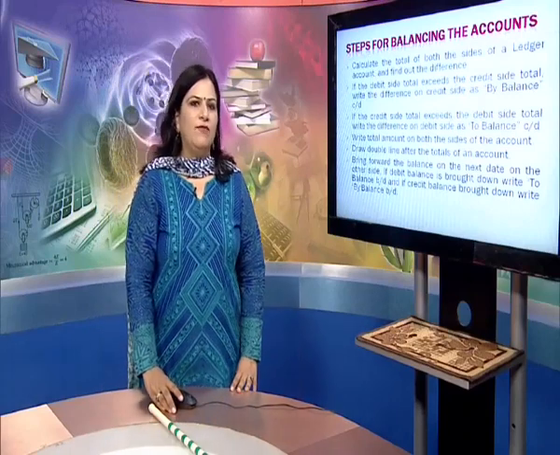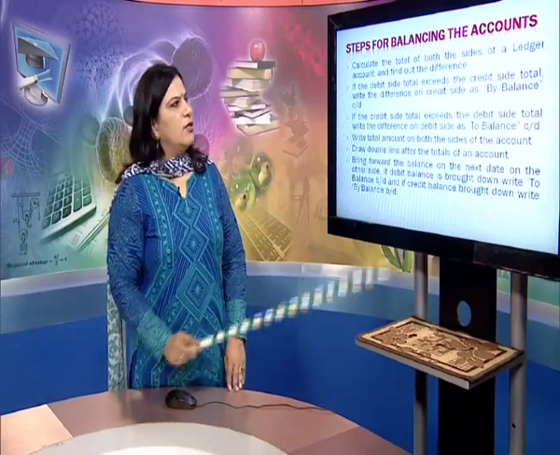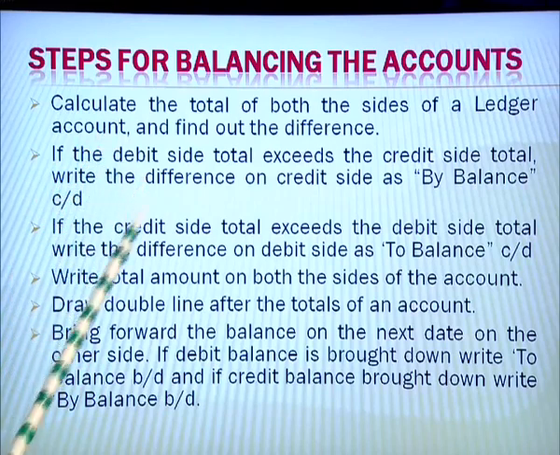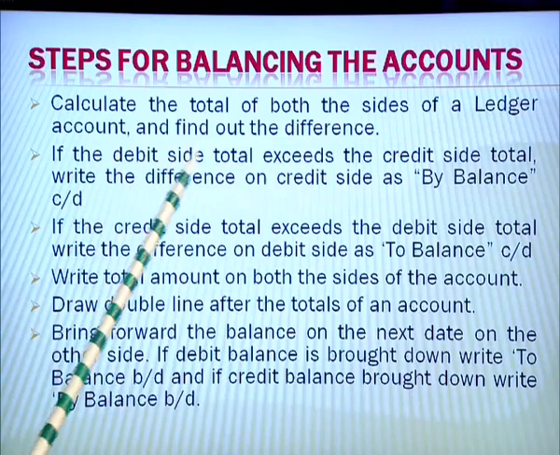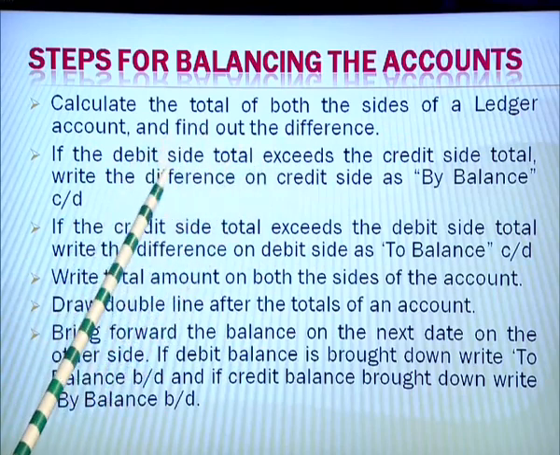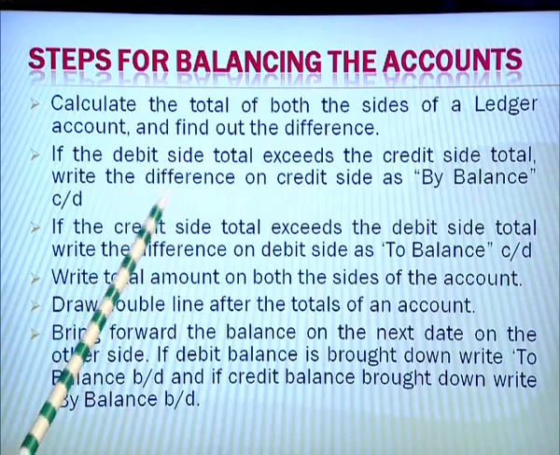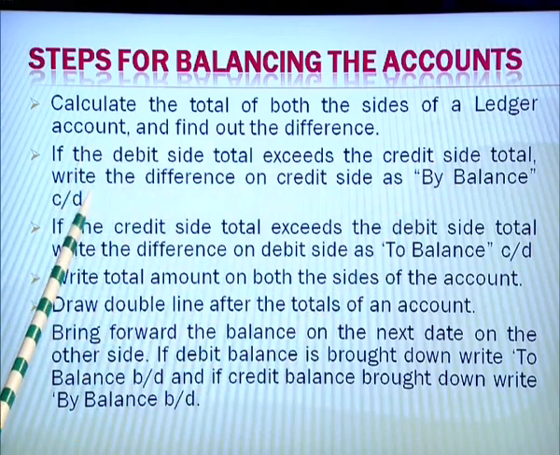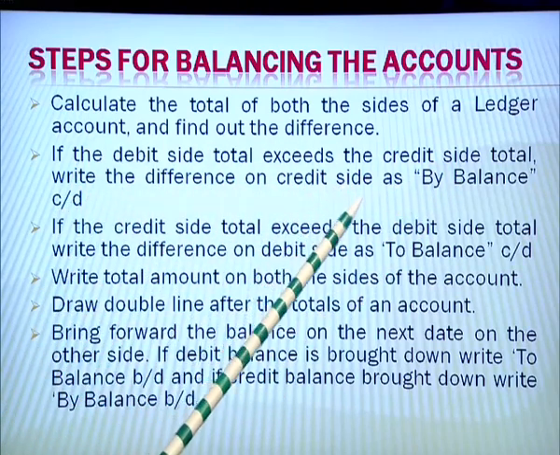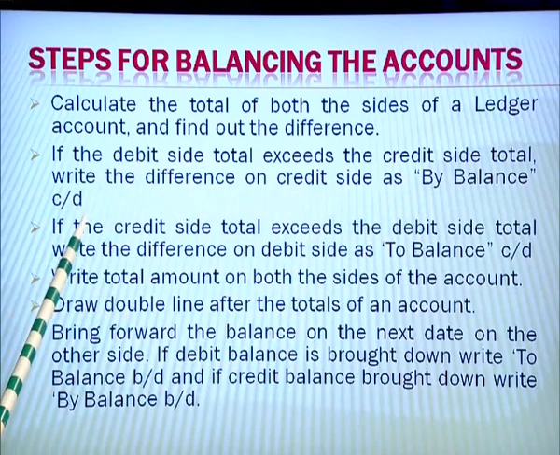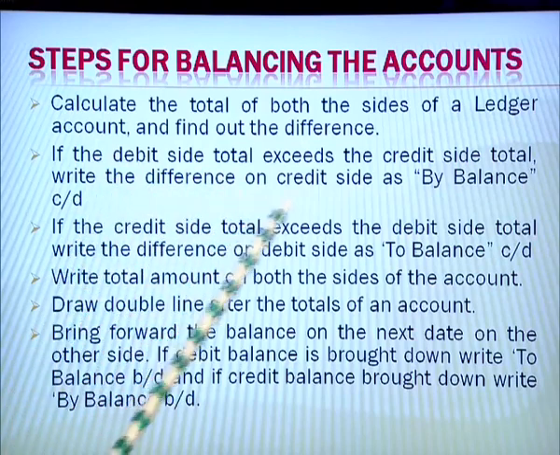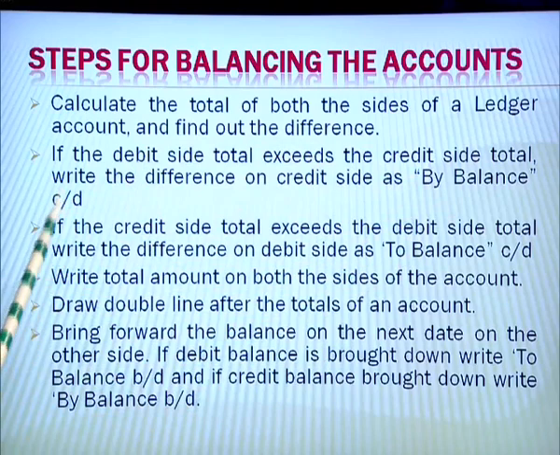Now, the steps that we need to follow for balancing the accounts. These are the steps that we follow for the purpose of balancing the accounts. The first is calculate the total of both the sides of a ledger account and find out the difference. So, you sum total both the sides and see where the difference is. If the debit side total exceeds the credit side total, write the difference on the credit side as by balance carried down. So, if the debit side is exceeding the credit side, we write the difference on the credit side by using the words by balance carried down.